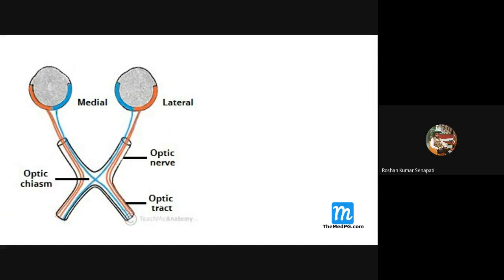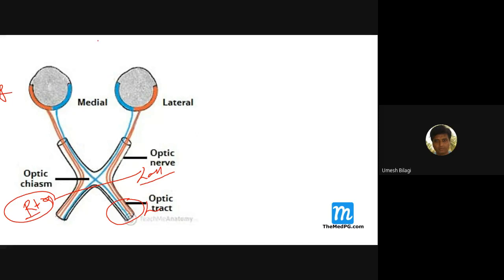So the right optic tract looks at the left half of the field. The left optic tract looks at the what? The right, the opposite side. This is the field of vision. If you want to say, this optic tract is this side, this optic tract this side. All the eyeballs are placed like this. There is a crossover here because of that.